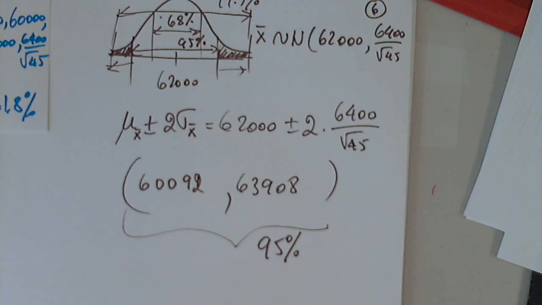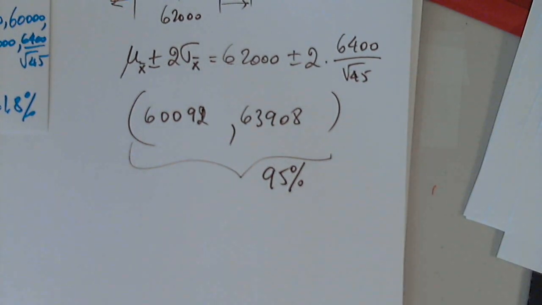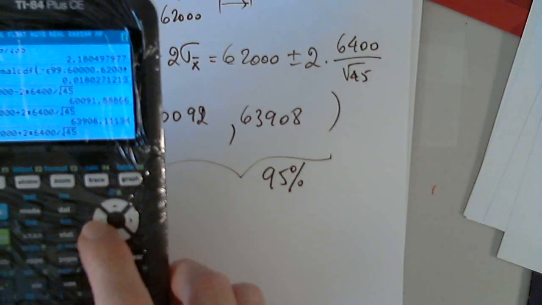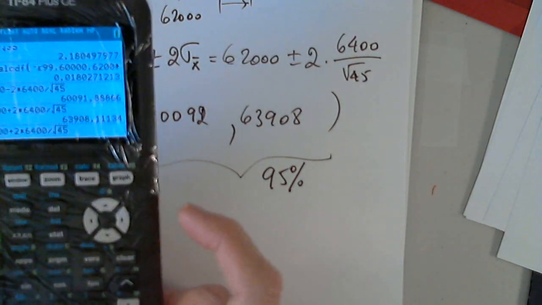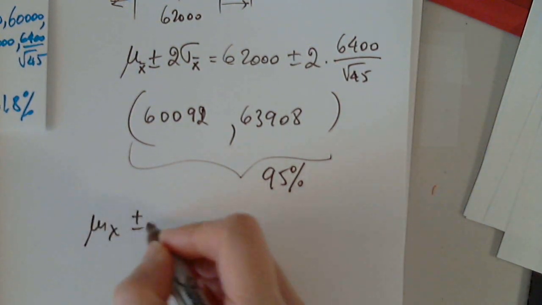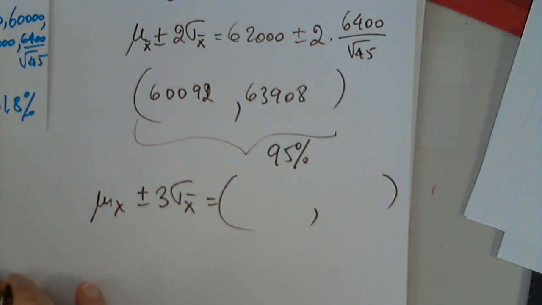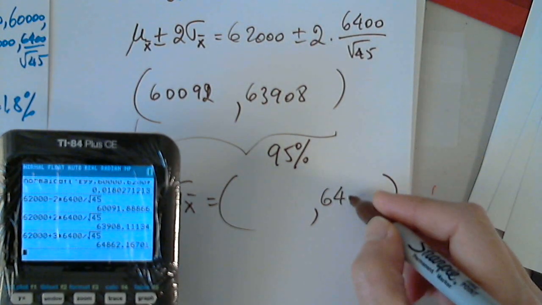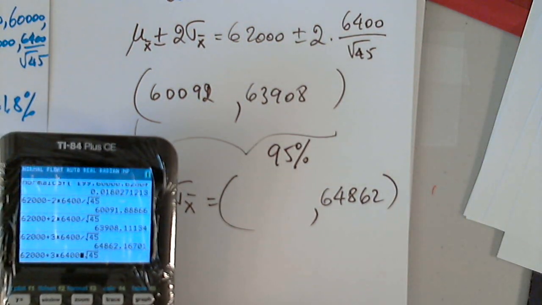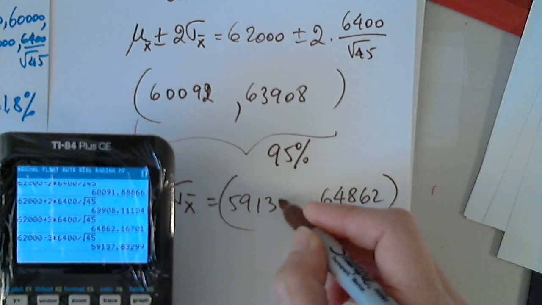Any questions? Now, if you want to determine the 99.7%, we can do that too. Then it will include it. All I have to do is change the 2 into a 3. So mu sub x plus or minus 3 standard deviations: the upper bound will be 64,862, and the lower bound will be 59,138.